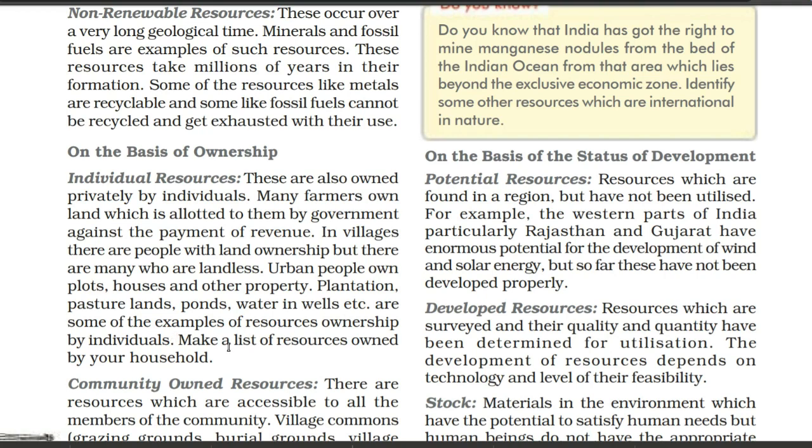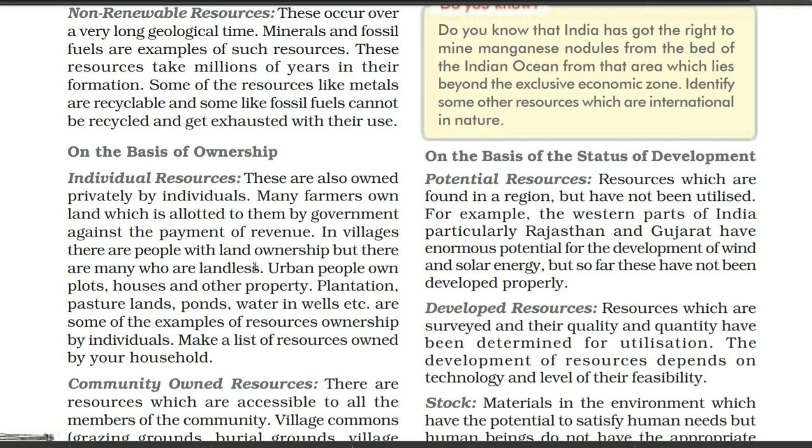Make a list of resources owned by your household. Here also it is mentioned to make a list of resources owned by your household. Here, of course, the things are related to only one person, and that one person is the owner of that thing. Suppose you have a piece of land, that is your piece of land. Anyone cannot take that piece of land for agriculture or for constructing any building. That is your own personal property, and that thing is going to satisfy your need. That is why it is known as individual resources.